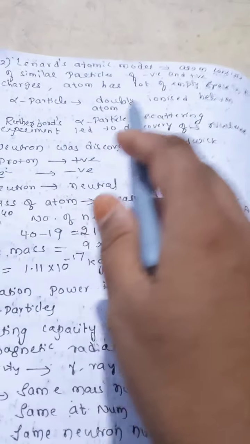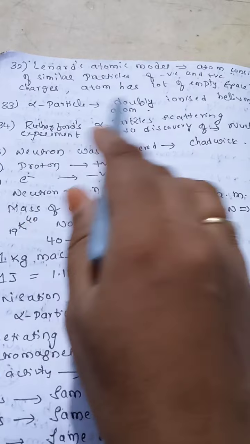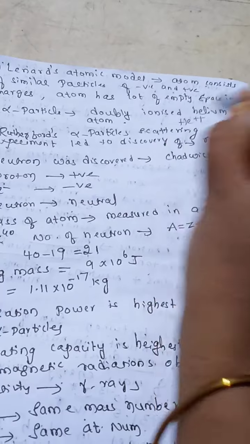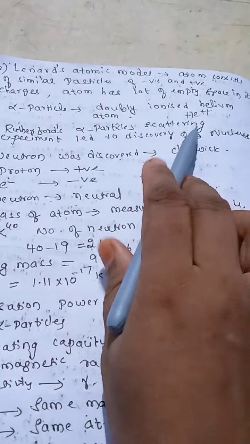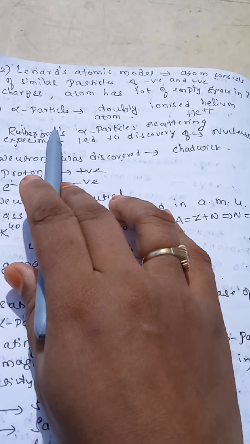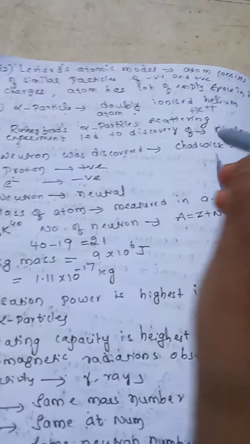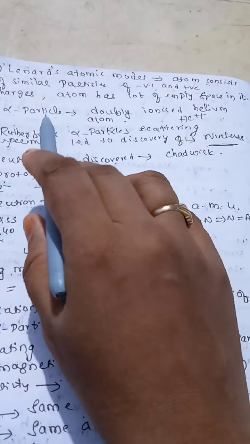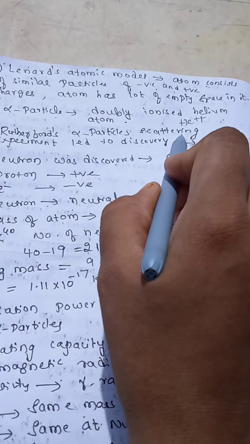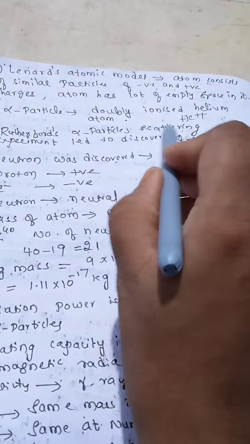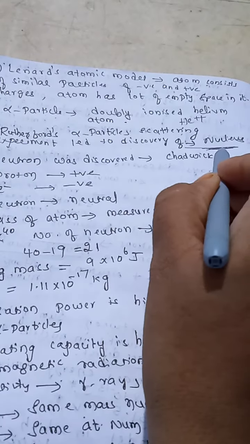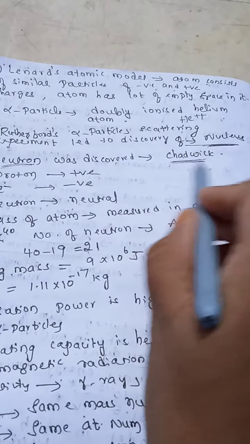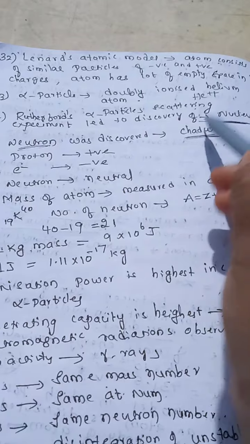Now, what is an alpha particle? An alpha particle means a doubly ionized helium atom, He++. Then, who discovered the nucleus? While Rutherford was doing the alpha particle scattering experiment, he discovered the nucleus. Who discovered the neutron? Chadwick discovered the neutron. Now these are regular questions.